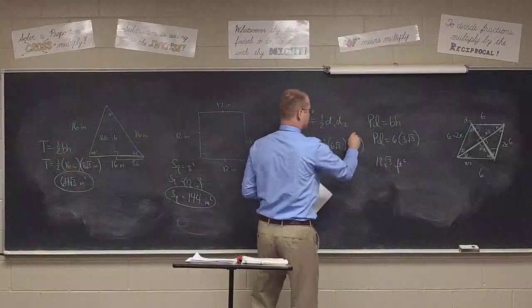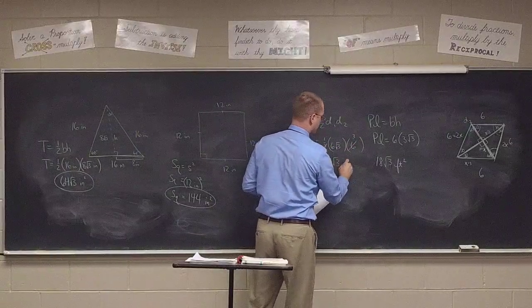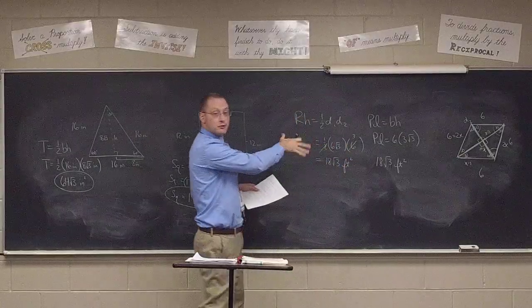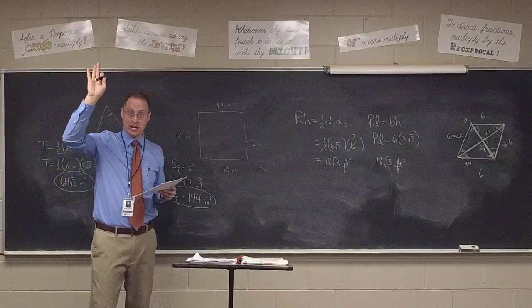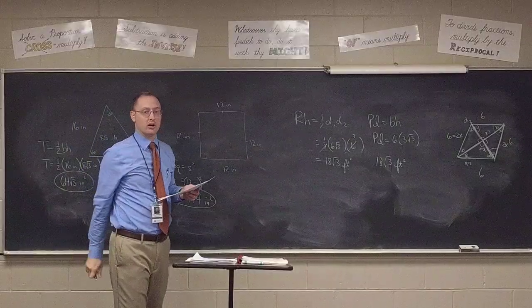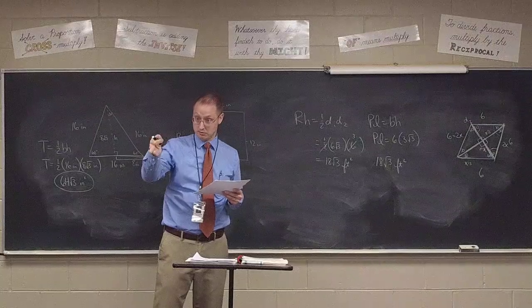We can take half of the 6 to get 3, and then sure enough, 6 square root of 3 times 3 gives you 18 times the square root of 3 feet squared. So either formula gives you the same answer. How many had that answer to number 5? All right, good, Kendall. All right, questions from the rest of us? All right, makes sense now?